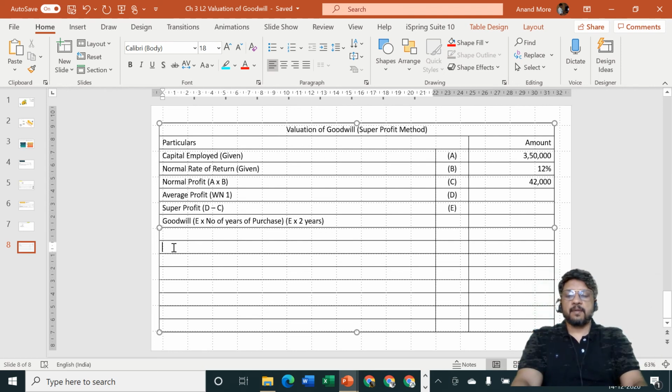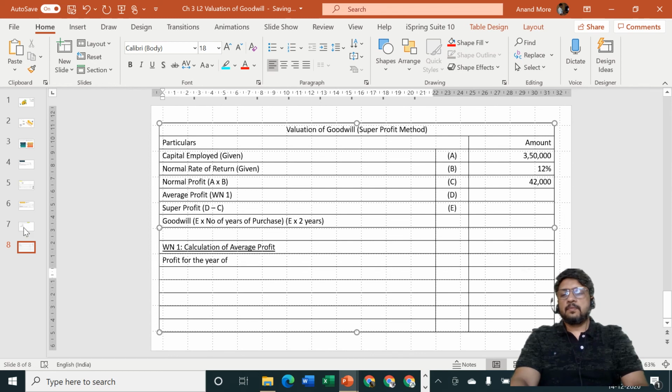Now I'll consider here working note number 1. Calculation of average profit. How to calculate average profit? We have seen it just now. Profit for the years. Which years are given to us?